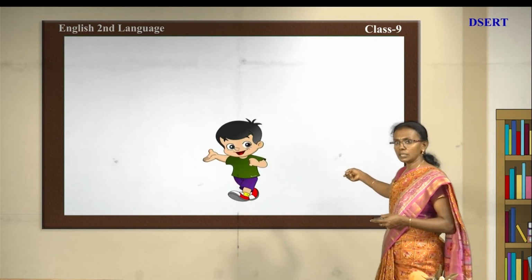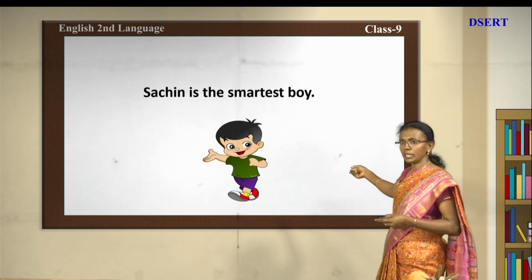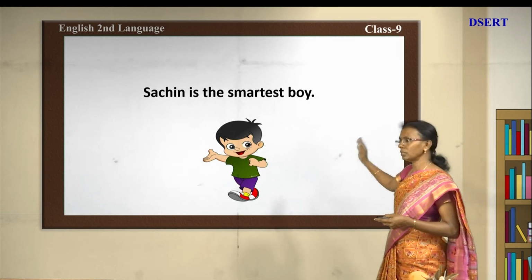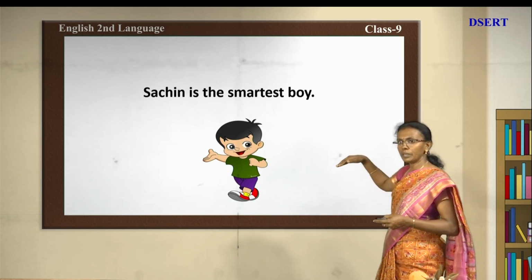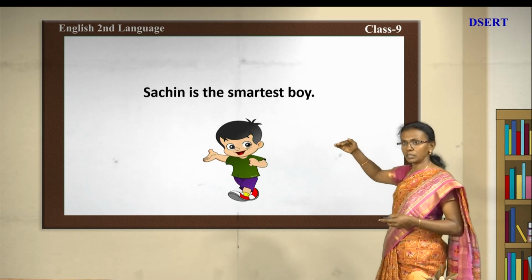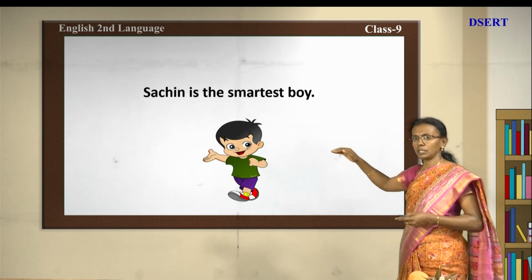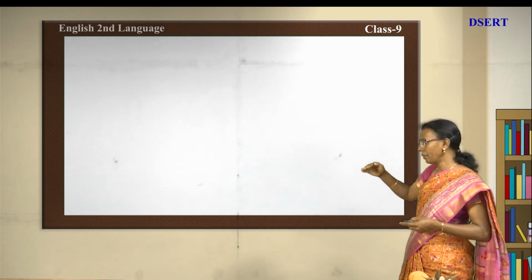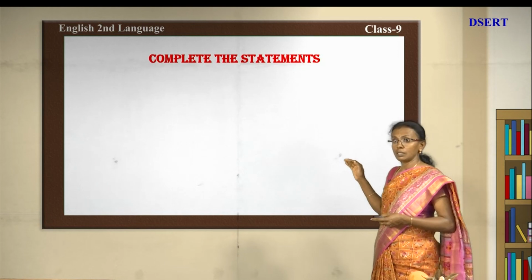Next one is the boy. Who is that boy? Sachin. Sachin is the smartest boy. So we have gone to the highest level of admiring him. What is it? The smartest, the most. So he has reached that. This is how we compare in three degrees of adjectives.